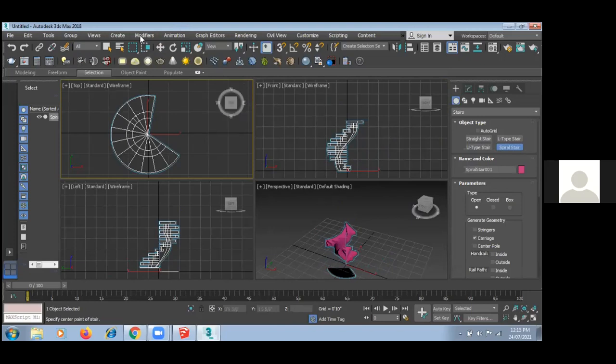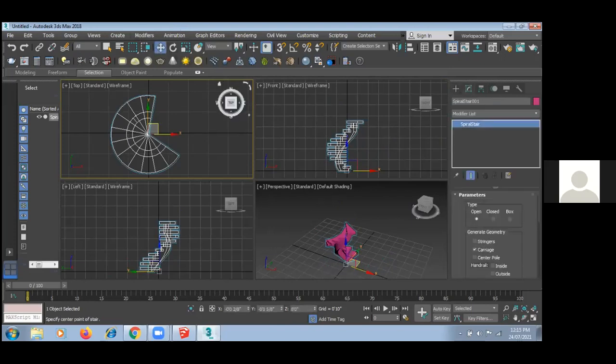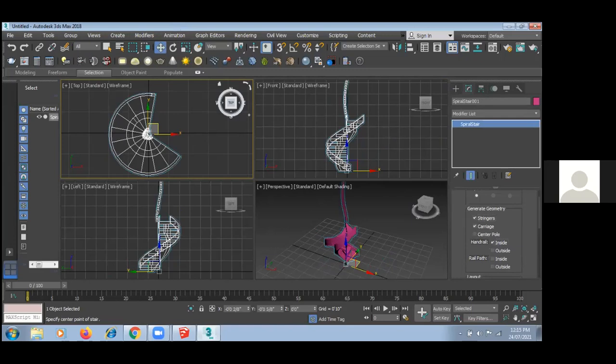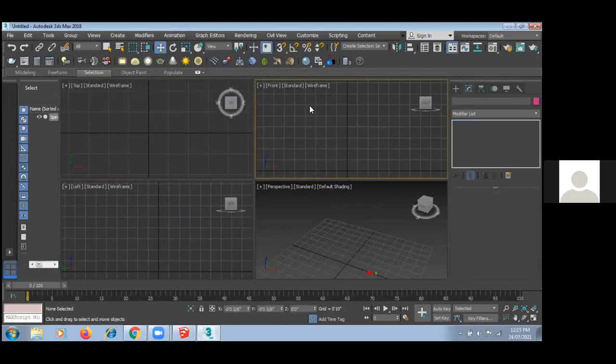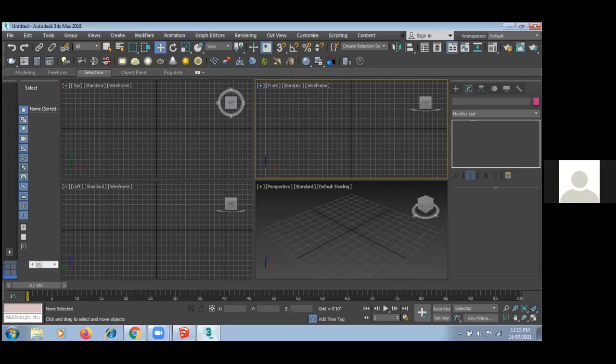For game purposes, you need all this stuff, right, guys? Here we have a center pole if you want, strings, handrail. So there are different options available. It is very easy to create this kind of stuff over here. Okay. So up till now, any questions or queries, guys?